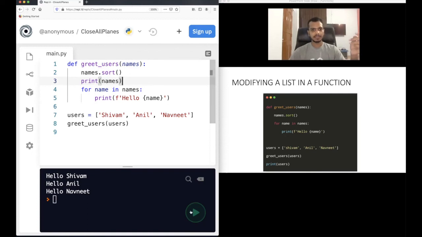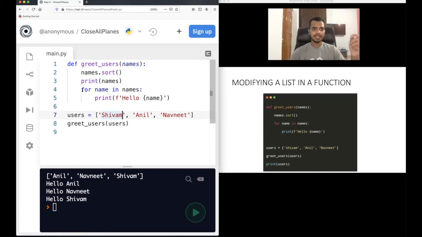Now let's run this code. So you know what happened. First, the execution of this program will start from line 7. We have defined a list, and then we are calling the function greet users, to which we are passing this list. Now the control will go to line number 1 because we are calling this function, and this list is stored in names. Now we are doing names.sort, so this list will get sorted in alphabetical order. Since we are printing names, you see Anil, Navneet, and then Shivam, because in alphabetical order Anil comes first, then Navneet, and at last Shivam.